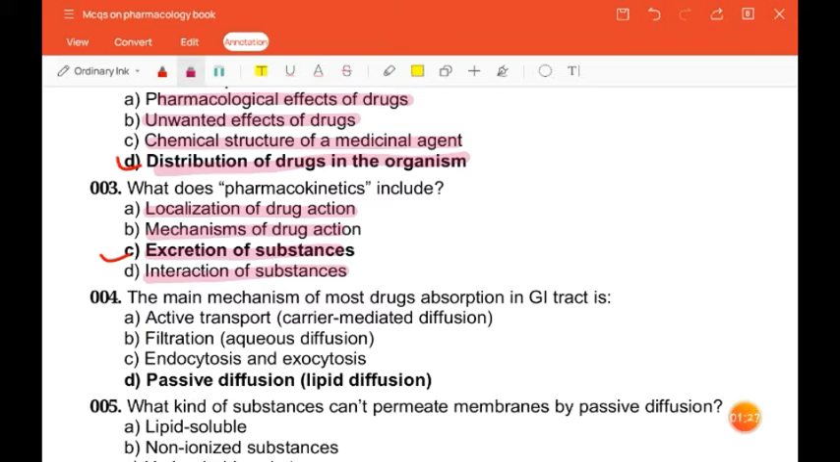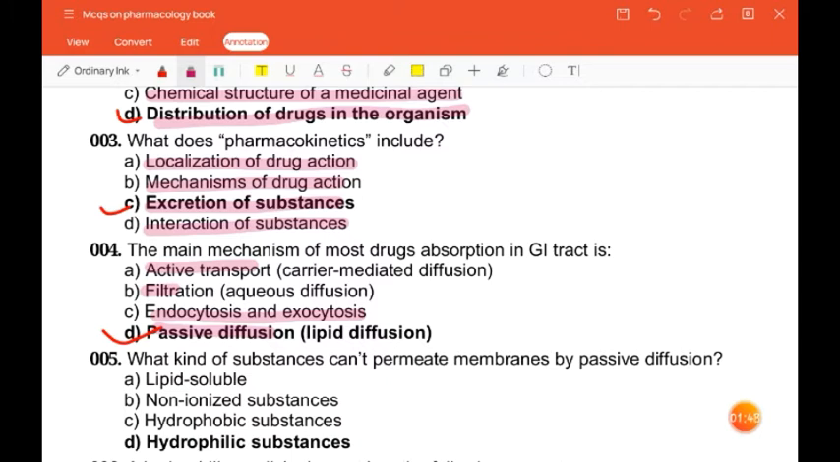Then the next question is, the main mechanism of most drugs absorption in GIT is active transport, filtration, endocytosis and exocytosis, or passive diffusion. So the correct answer is passive diffusion. What kind of substances can't permeate membrane by passive diffusion? Lipid soluble, non-ionized substances, hydrophobic substances, hydrophilic substances. So the correct answer is hydrophilic substances.